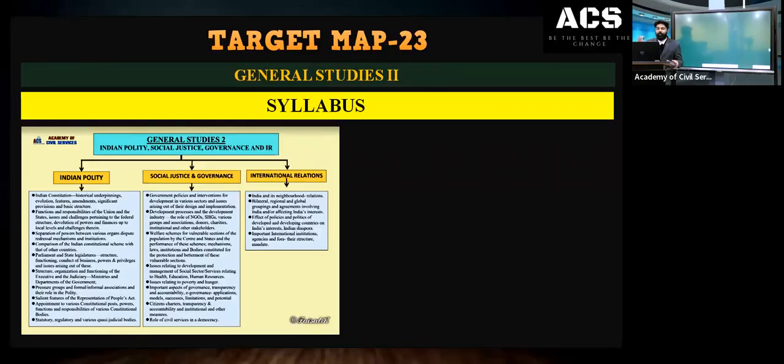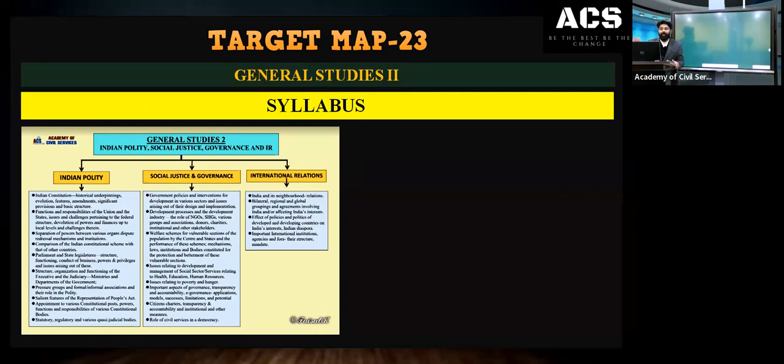The first stage of mains preparation is to know the syllabus. When you analyze the syllabus in GS2, you can see that Indian polity has around 9 modules, including constitutional features, like the basic structure. Then the functions and responsibilities of the Union and states and their powers, then separation of powers between the legislature, executive and judiciary, then comparisons like that. These are the modules which are part of Indian polity.